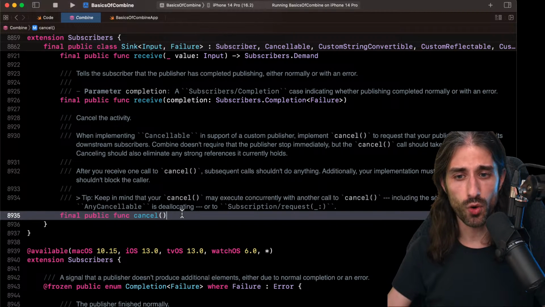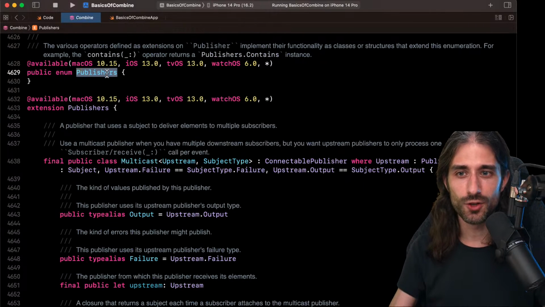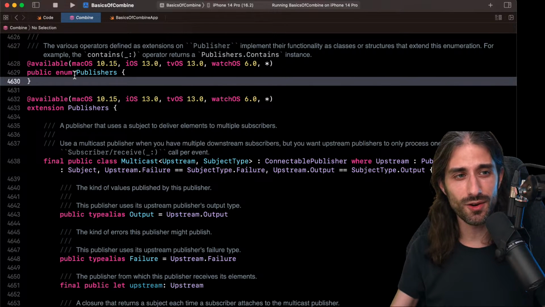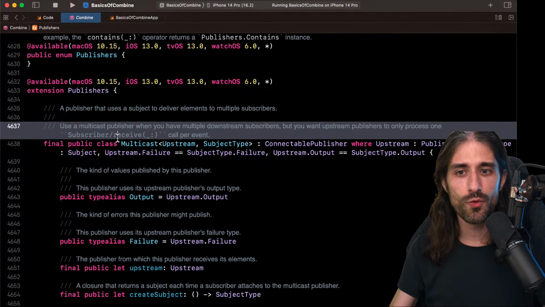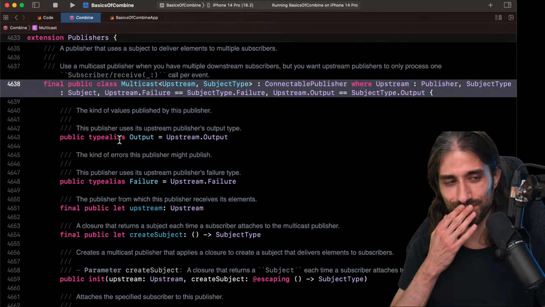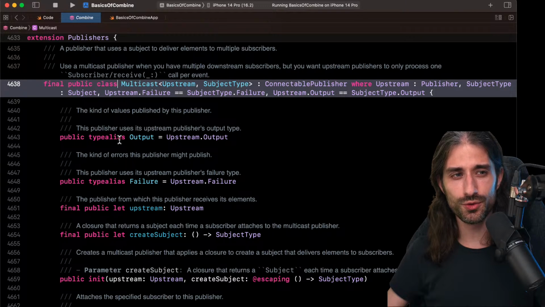So we've seen subscribers. Of course, now let's go see Publishers. Publishers with an S, because I want the enum. You can see it with the E here in the thumbnail. Same logic, it's also a namespace, so an empty enum. And in Publishers, we will find a lot of things, and we will find the operators that we would call on our subscriptions, that we would call on our async streams. It's very hard not to use the wrong word, subscription, publisher, so forgive me if I make a mistake here.